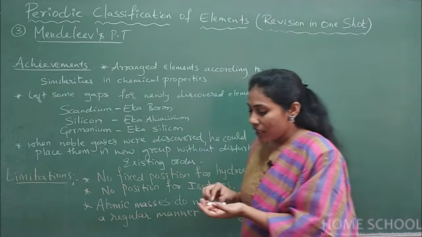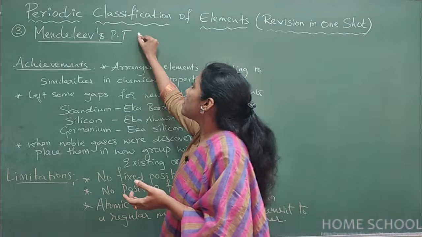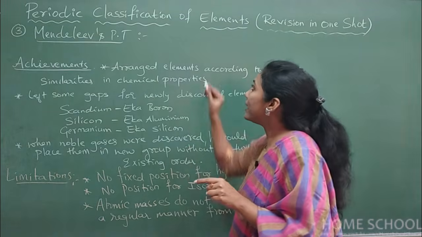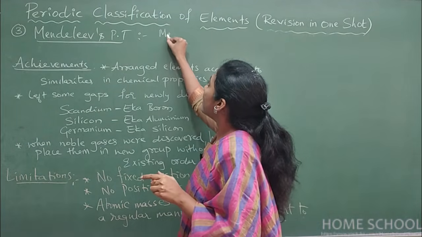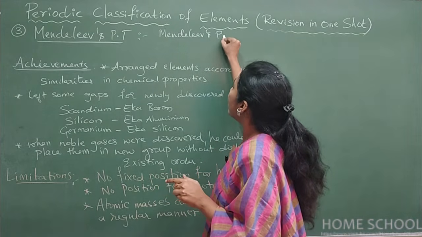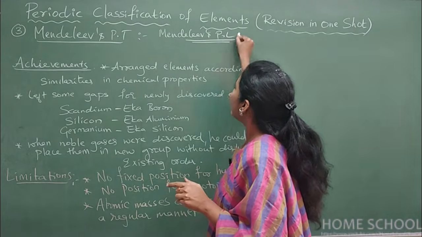First and foremost, there is a principle for Mendeleev's periodic table, guys. You need to know this, which we will call Mendeleev's periodic law. It's very, very important.